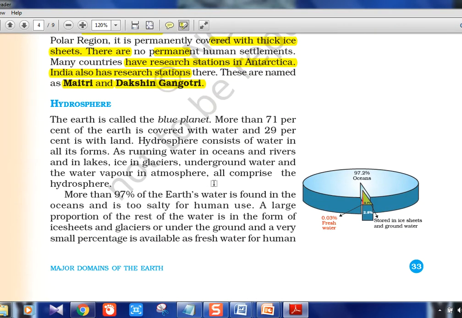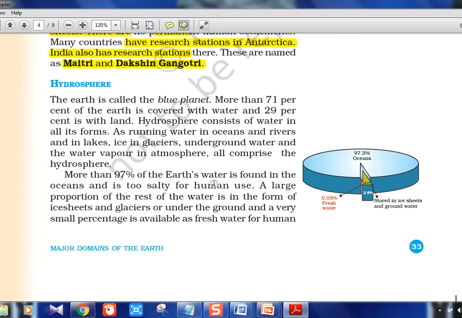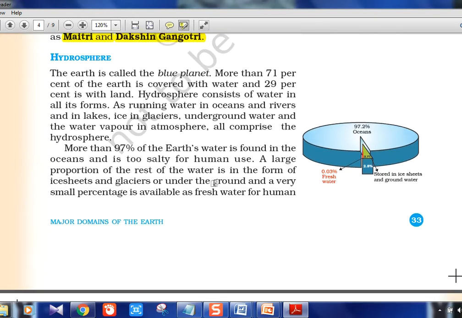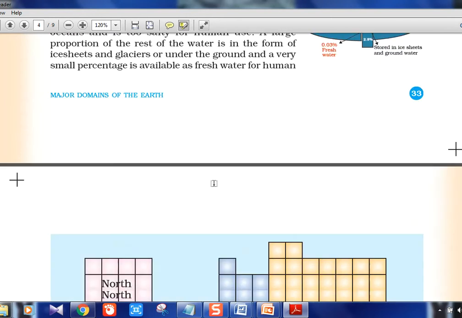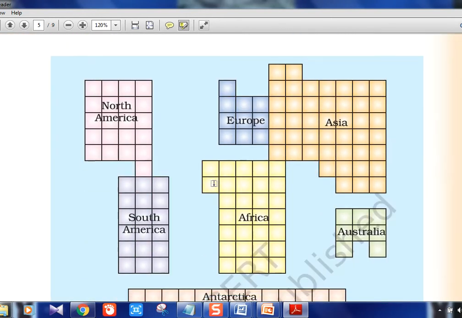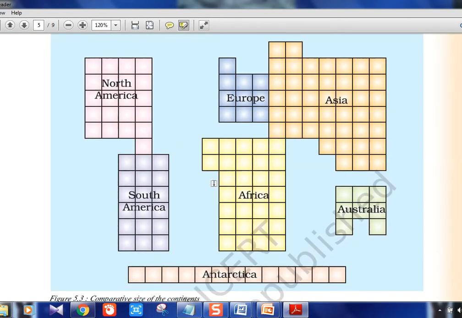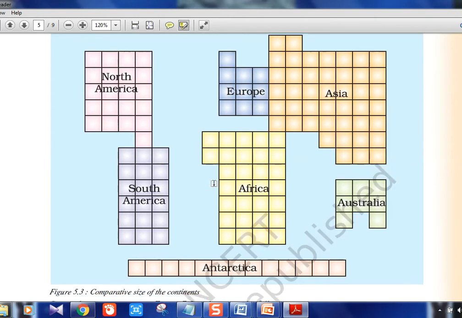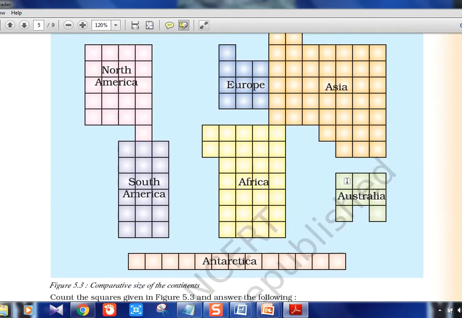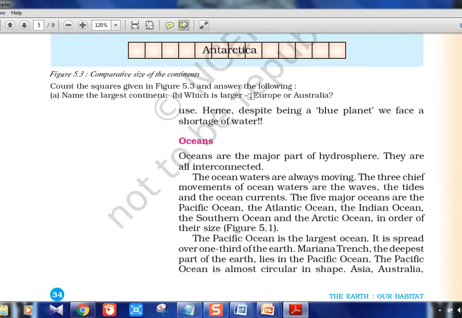Hydrosphere, the blue planet concept. You know, the world is having 97% water. Nothing else is there. This is for students to understand, just for small children to understand the size difference. If you see Australia here, it is represented in 8 blocks, so it is very small. Europe, you will think it's small, but it's larger than Australia anyway. So that is the size variation of the continents.